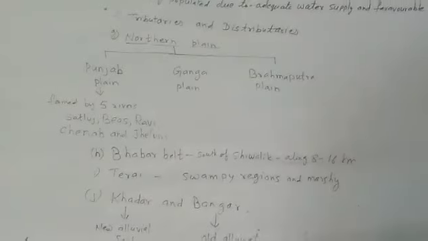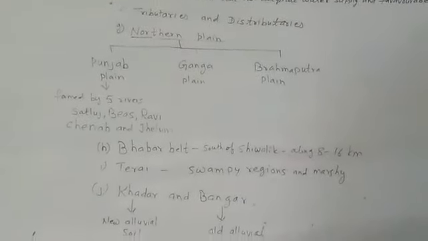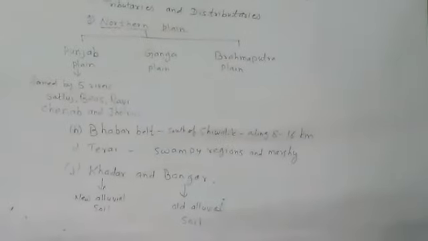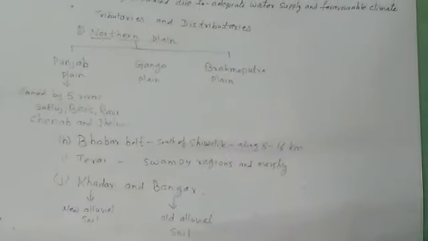The larger part of the plain lies in Pakistan, that is known as Karachi plain. The tributaries of Indus are Satluj, Vyas, Ravi, Chenab and Jhelum. And you also know that by these tributaries Punjab plain is formed.